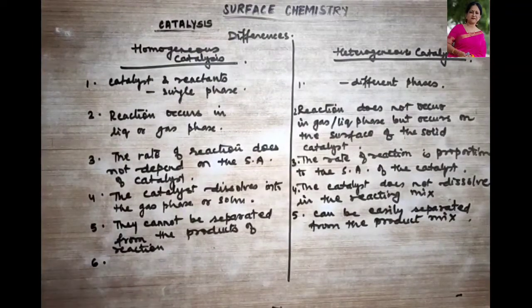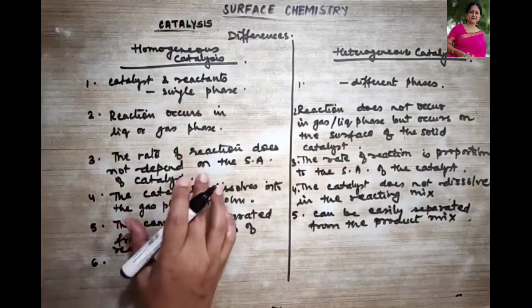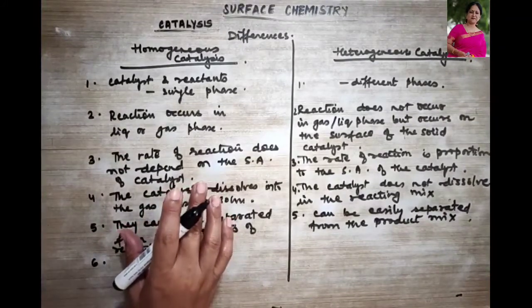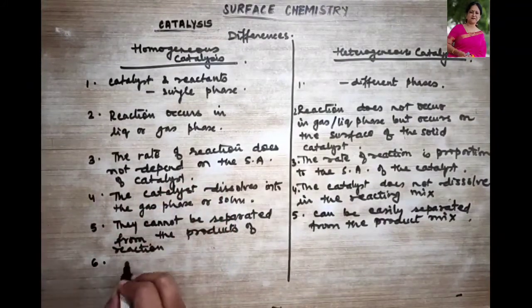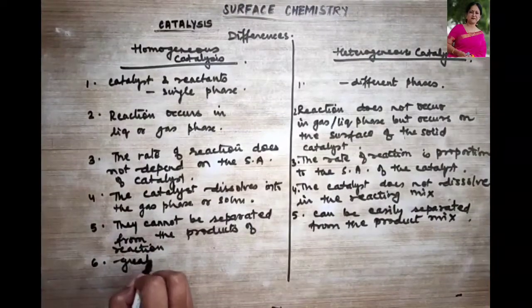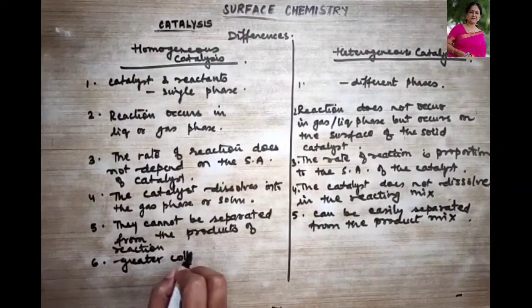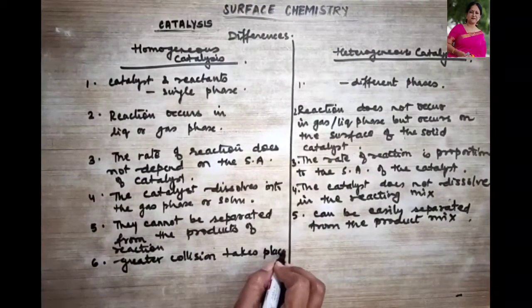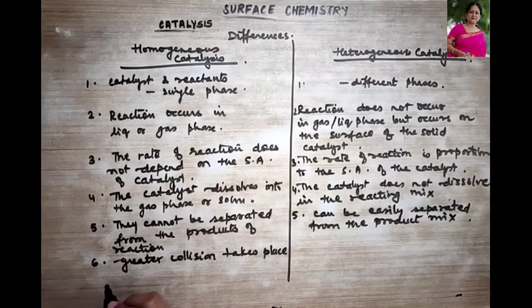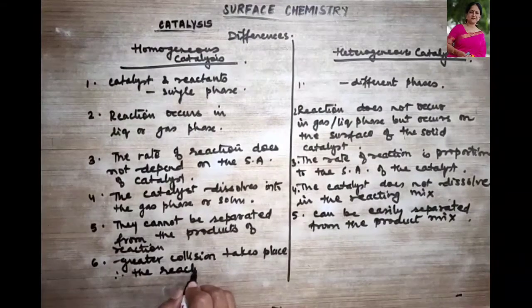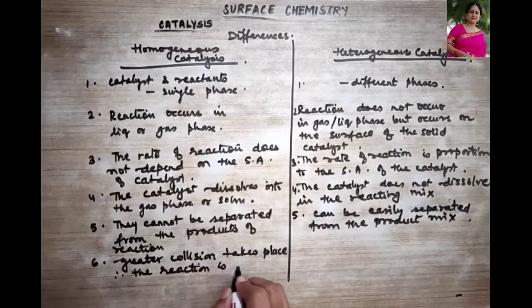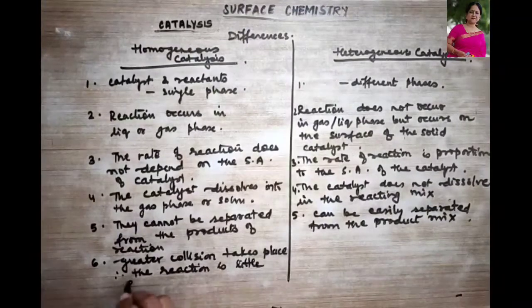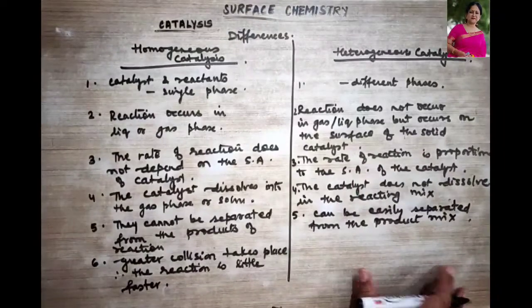And one more point of difference: homogeneously catalyzed reactions are often a little faster, meaning greater collision takes place over here, therefore the reaction is a little faster. Whereas what do we know about heterogeneous catalysts?